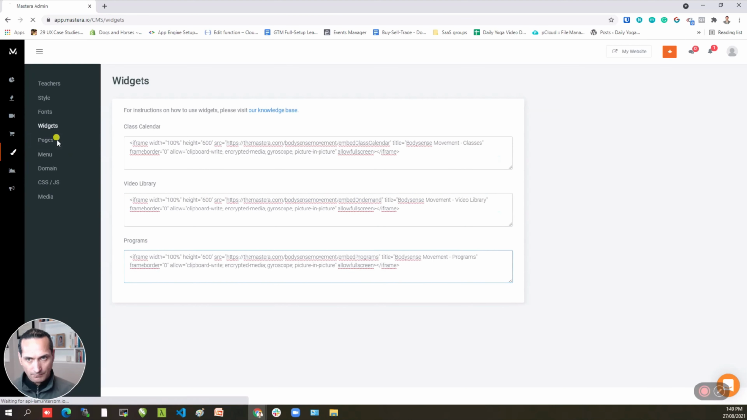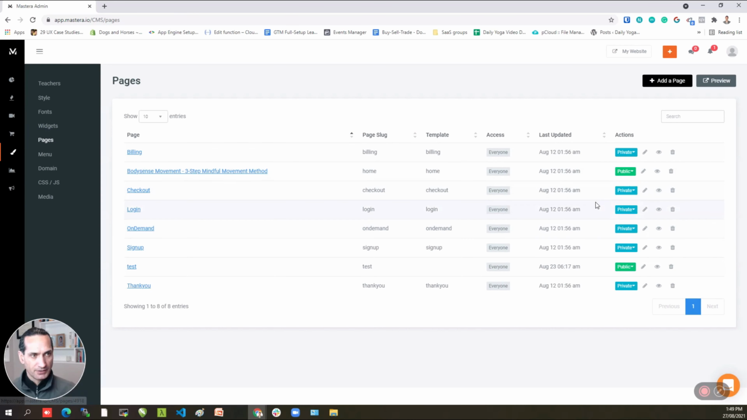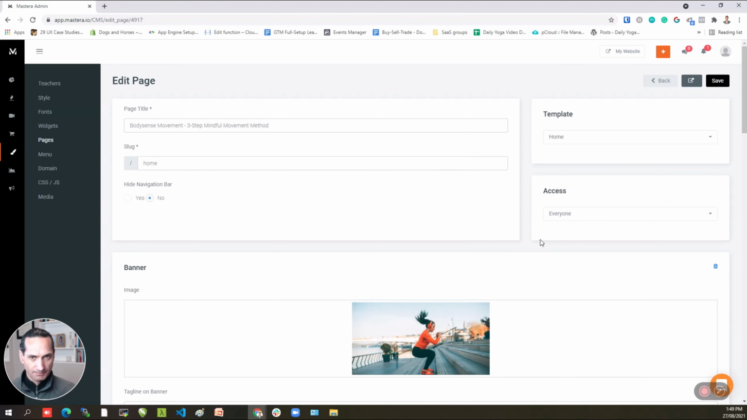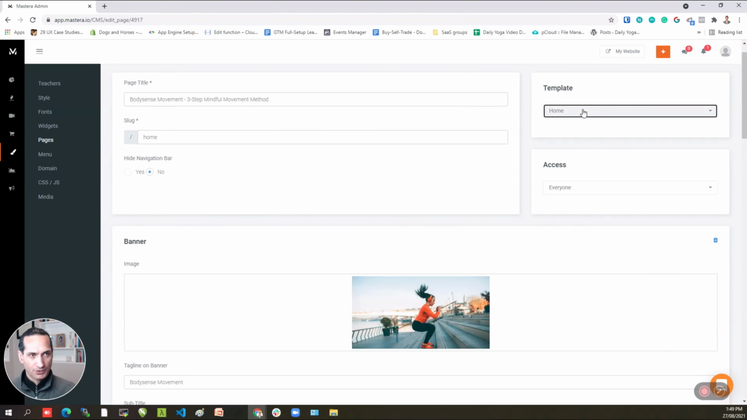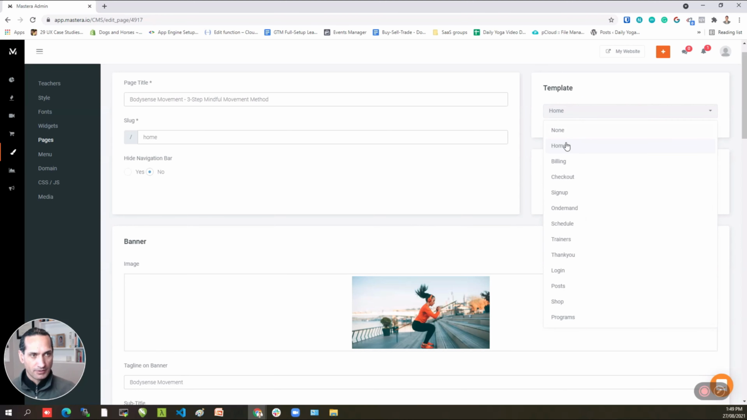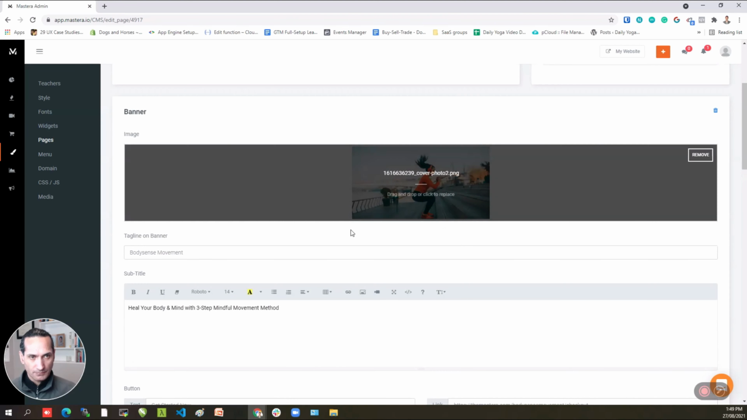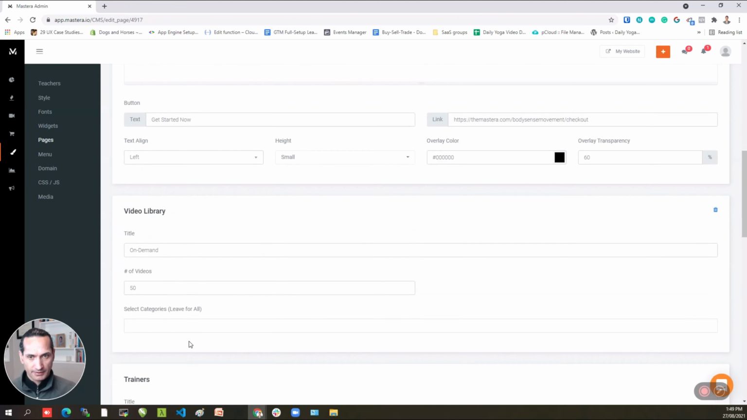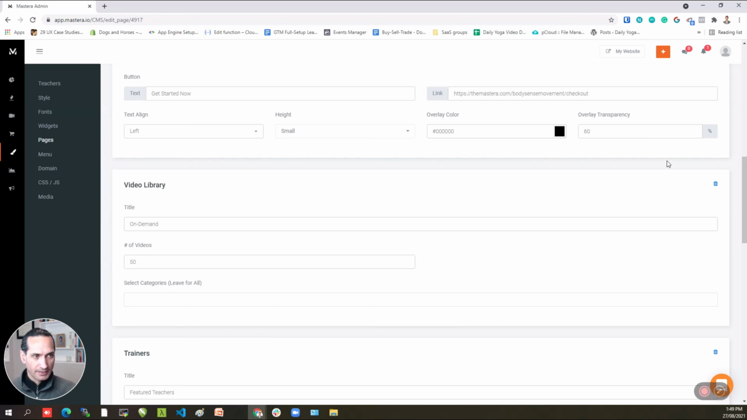Now, in terms of building out your pages, you can add as many pages as you want. The way that Mastera does it is that you can choose from pre-built templates, and you can choose whether or not somebody has access to that, whether that's the public or whether this is content that's restricted to just your members. You add banners, descriptions, buttons, but the way that these pages are put together are with these templated sections, right?